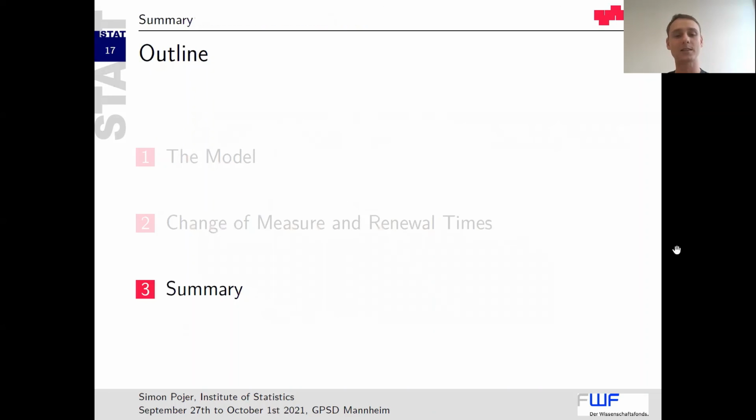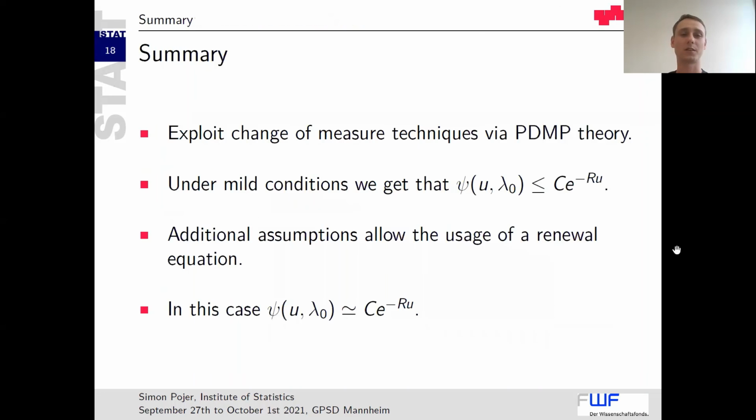So let's summarize what we have talked about. We exploit change of measure techniques via PDMP theory and get, under mild conditions, that the ruin probability is bounded by some exponentially decaying function. And under additional assumptions, we can exploit a renewal equation and get, in this case, that the ruin probability behaves asymptotically as a constant times e to the power minus Ru.